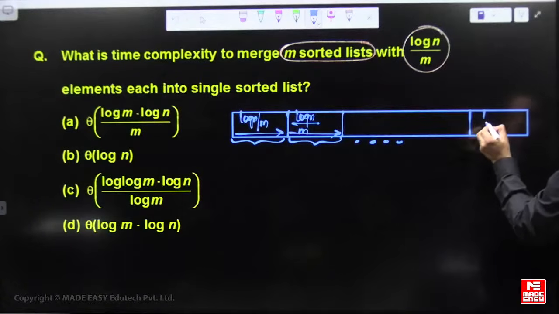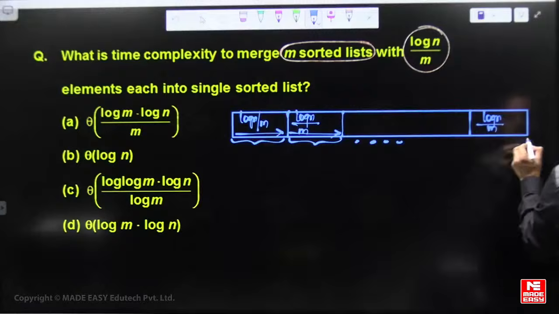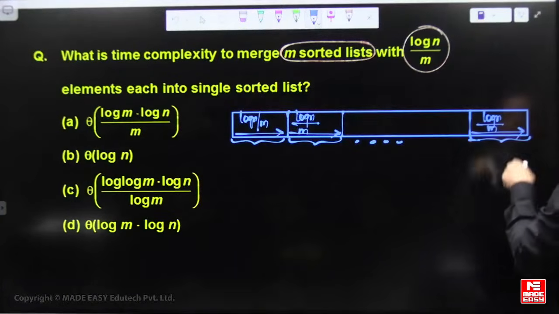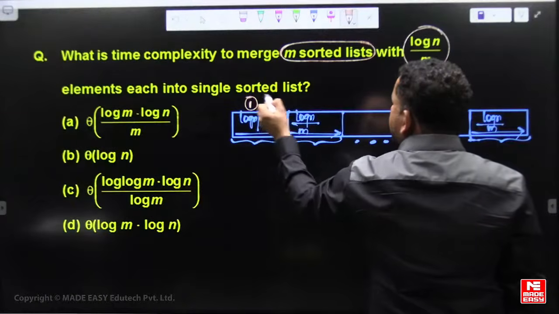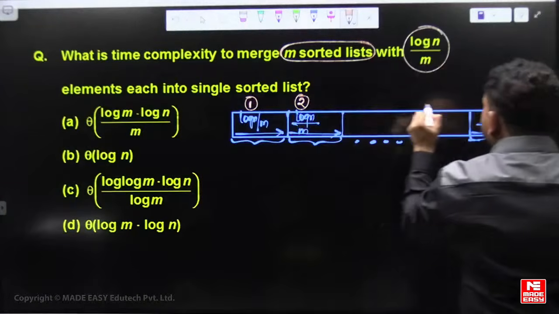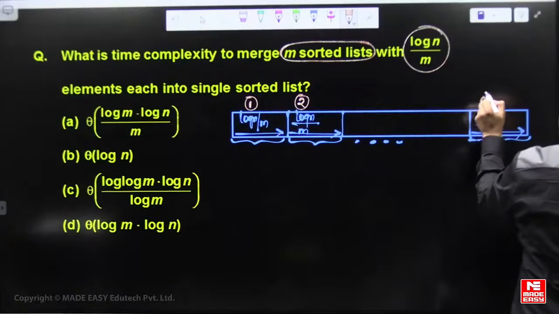Like that, total m subproblems are there.